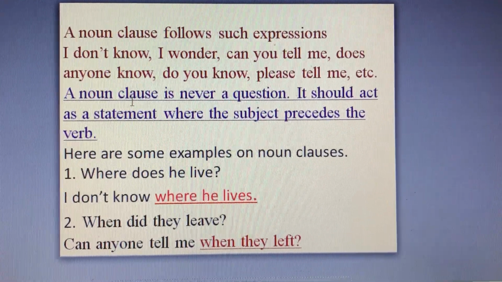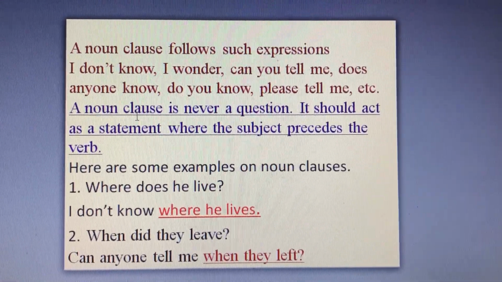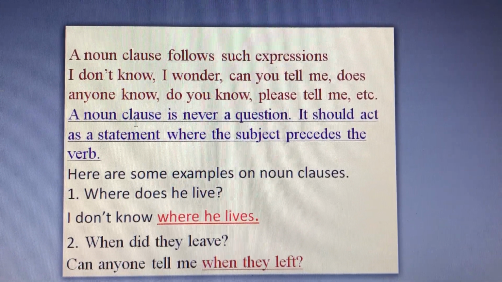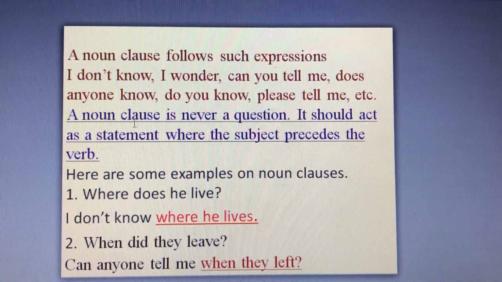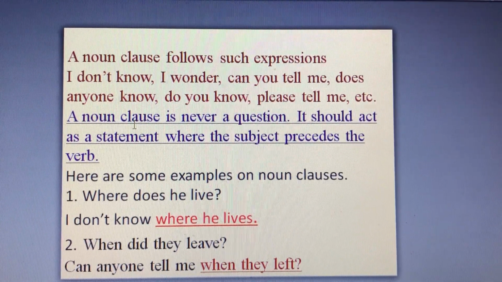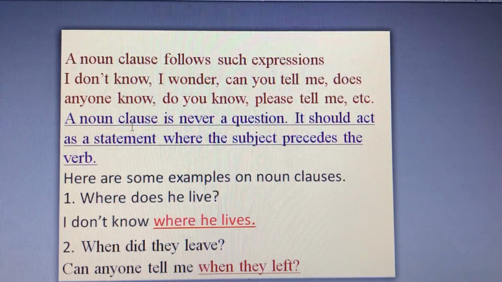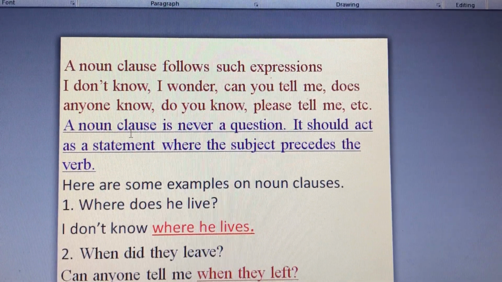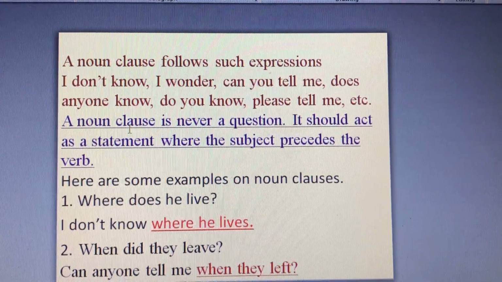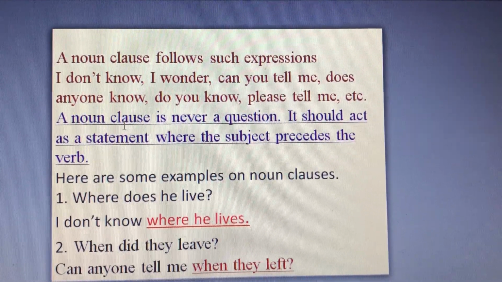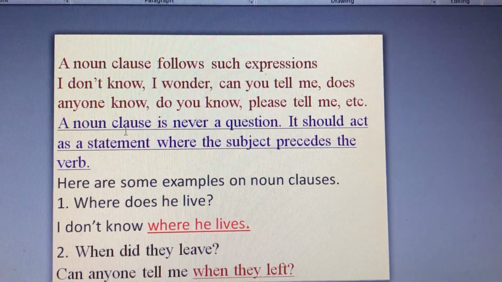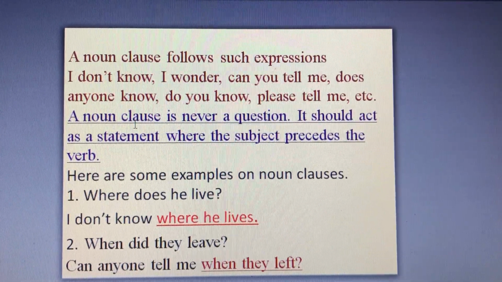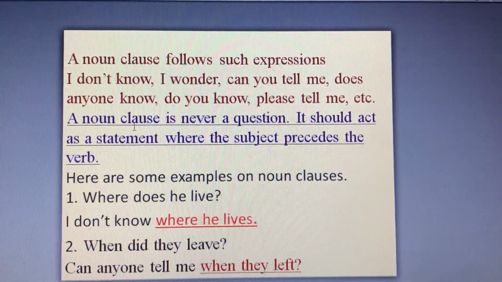I started with a question form. Can anyone tell me when they left? When they left is a noun clause in which they is the subject and left is the verb. As you noticed here, I continued with when, then the subject pronoun they, and I omitted did. After omitting did, I changed leave from the simple form to the simple past left. As you noticed here, I ended this part with a question mark because the first part is a question.